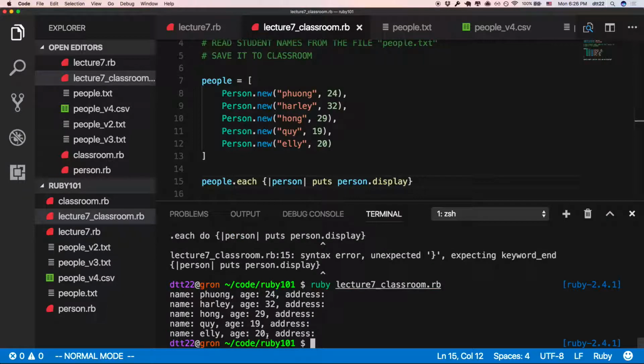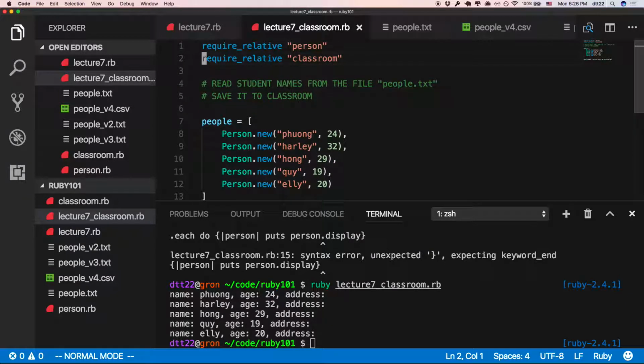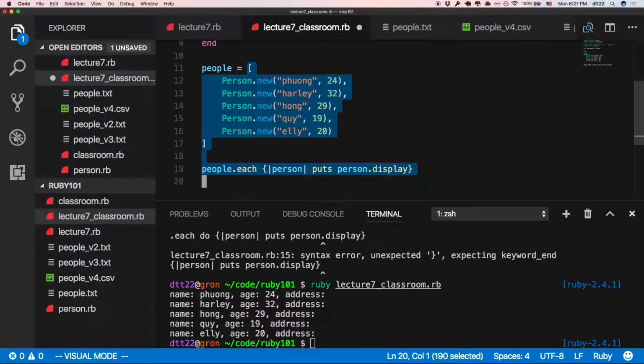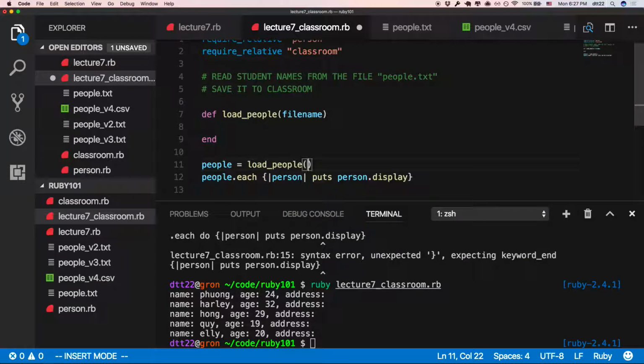Great. So what's missing is how do I get this people? I have this method. I'm going to call it load people, and it takes a file name. So this people will just become load people from people.txt.